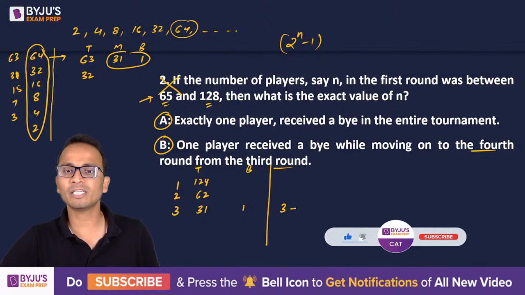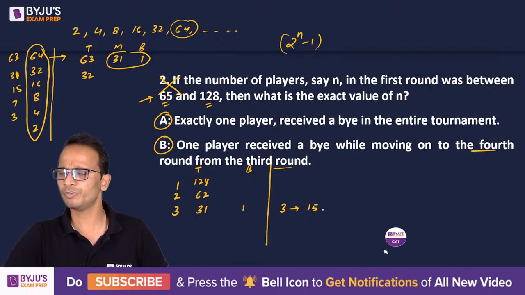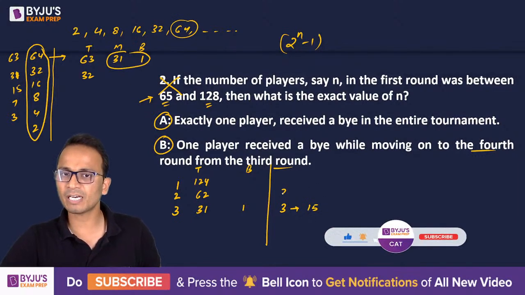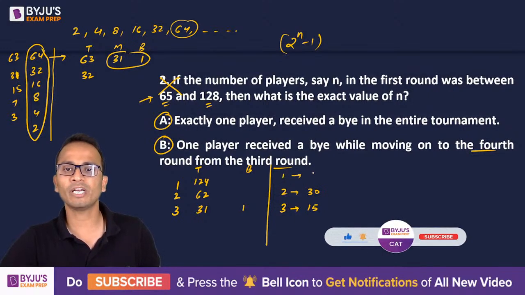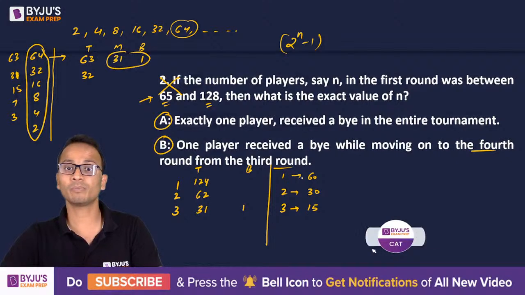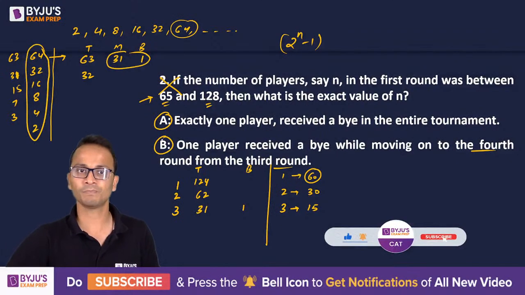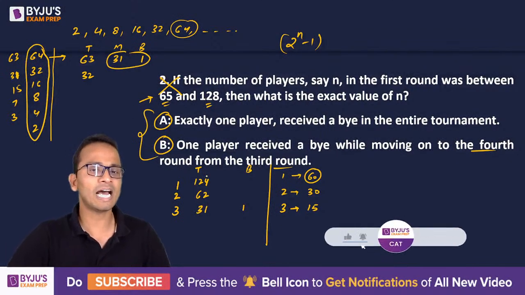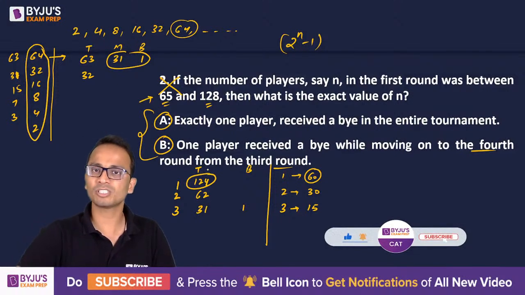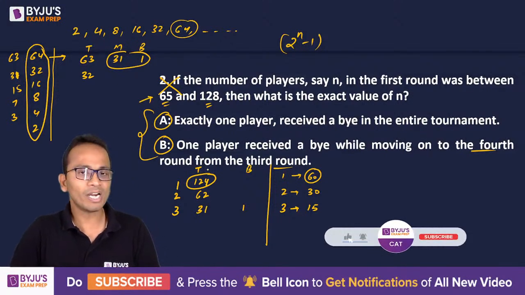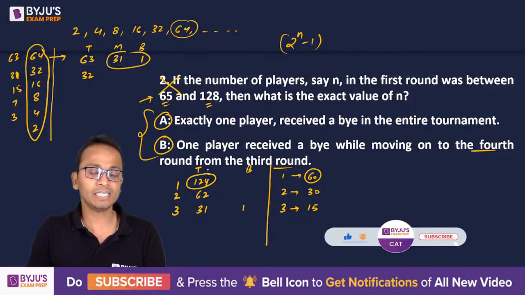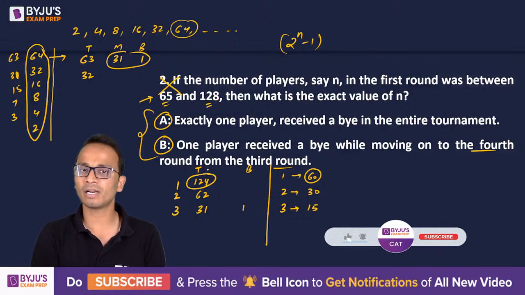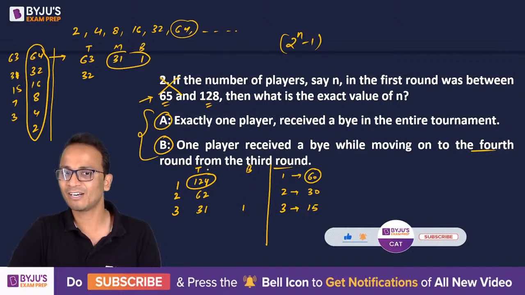If the number of teams in the third round is 15, out of which one will get a bye, then in the previous round, the second round, it will be 30, double of that. And in the first round, it will be 60, which is not possible because it is again not in the range. So combining these two statements, I have got that the number of teams in this tournament was 124. Then in that scenario, there will be exactly one player who will receive a bye, and this player will receive a bye in the third round while moving to the next round.